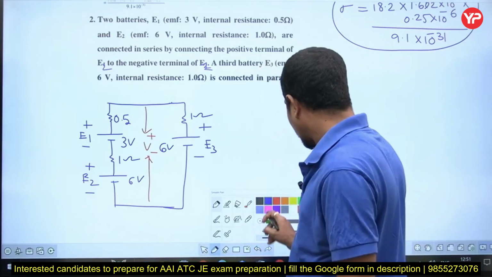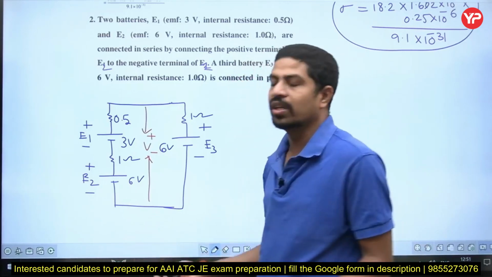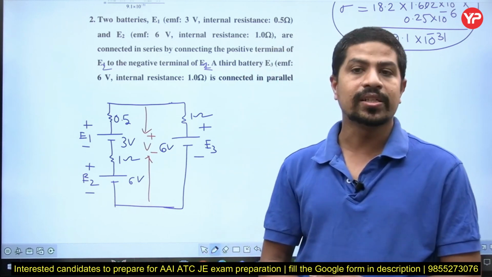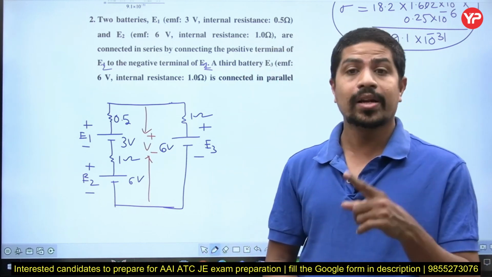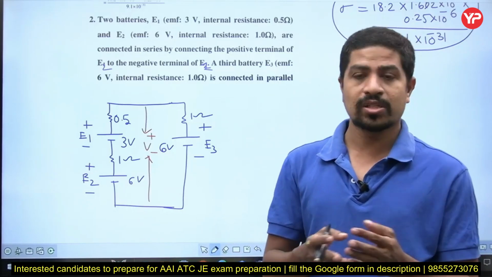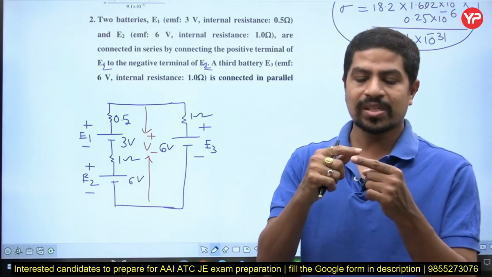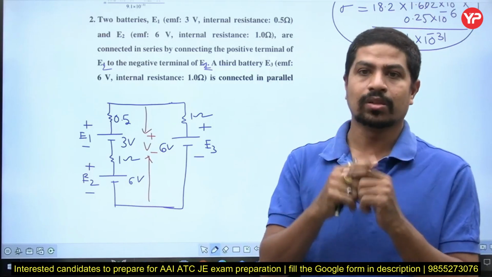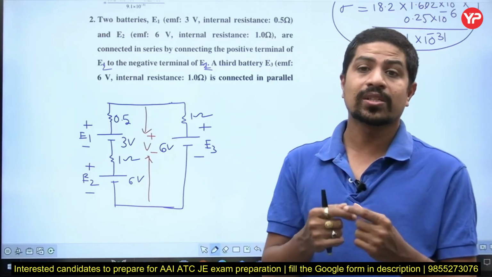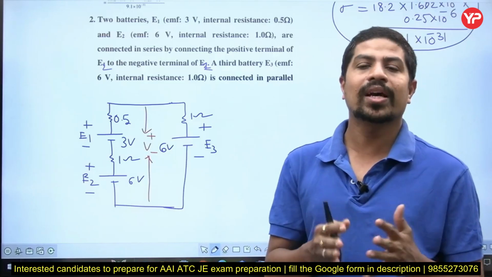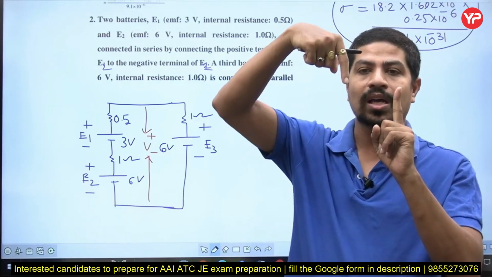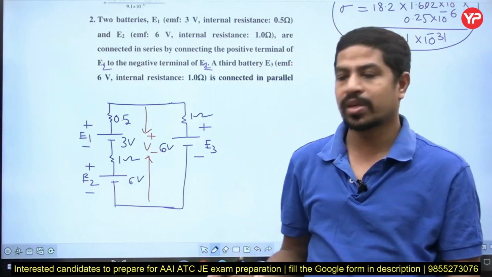We learned in our classes that voltages in series will get added, currents in parallel will get added, but that addition depends upon the polarity for voltages, meaning it may be addition or subtraction. When plus is connected to minus or minus with plus, it will be addition for voltages. For currents, if both currents are in the same direction, addition. If one is upside and another is downside, it will be subtraction, right?